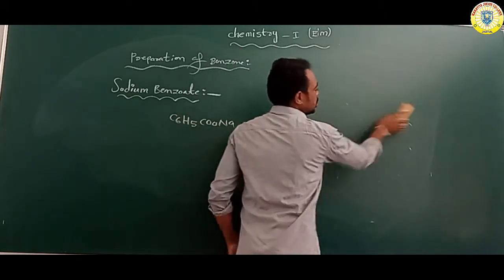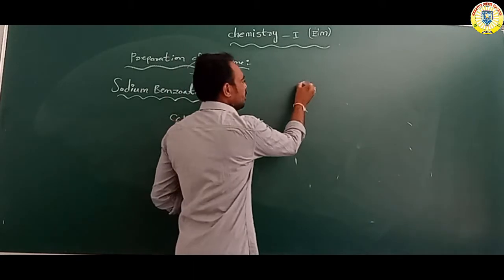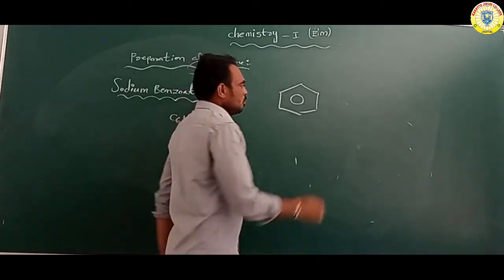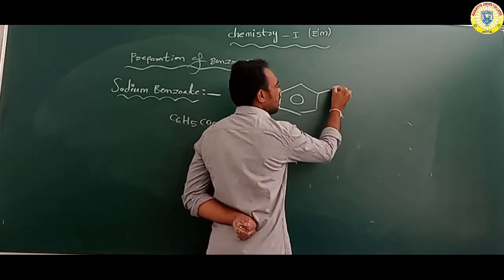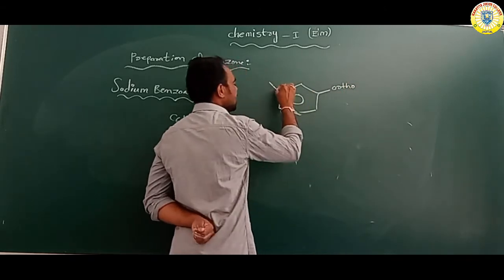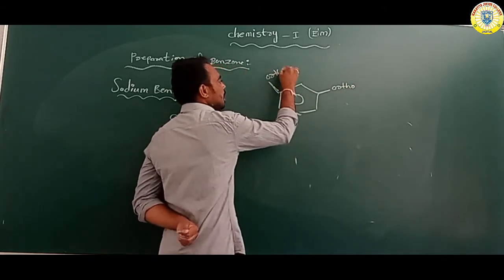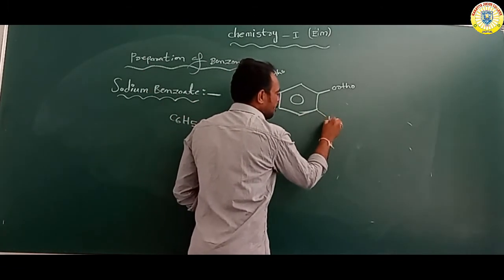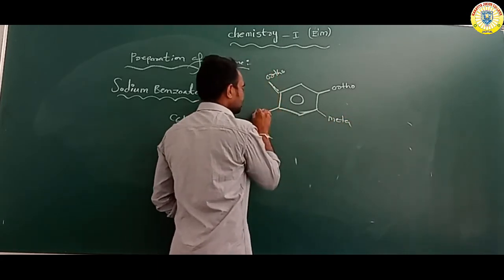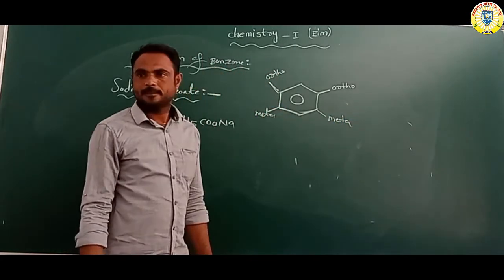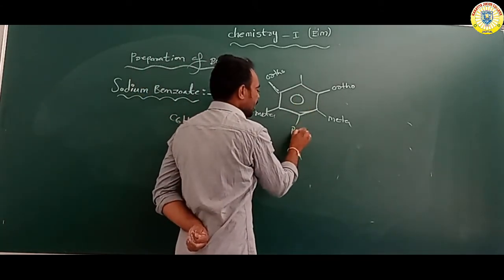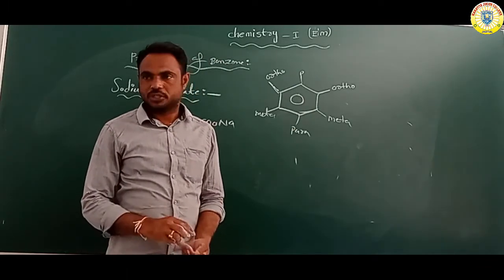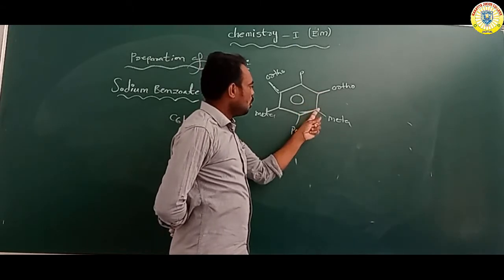Suppose it is a benzene. This position is called the ortho position. It is also an ortho position. This position is a meta position. This position is also a meta position. This position is the para position. So overall: ortho, meta, para.